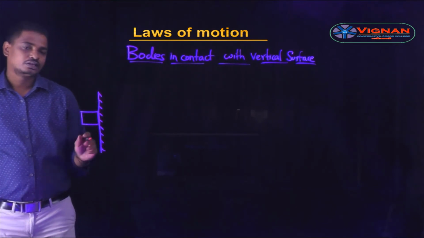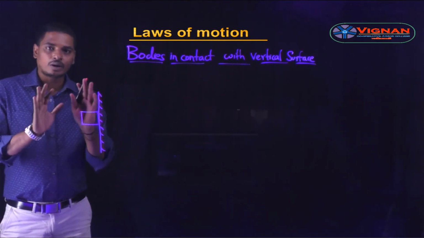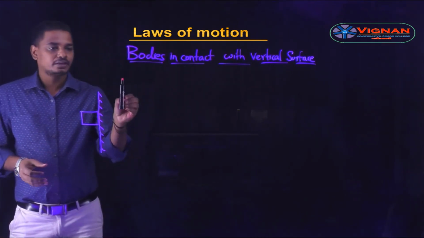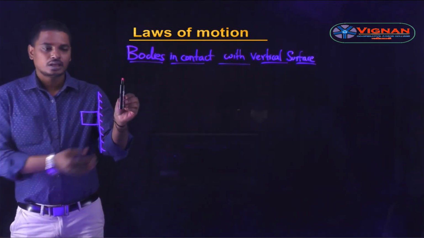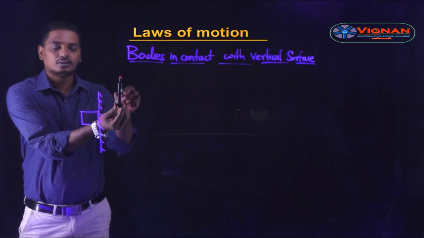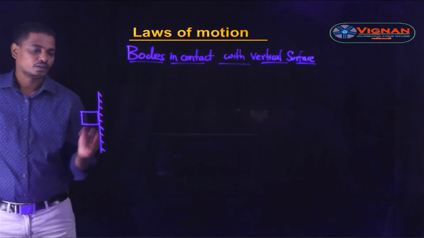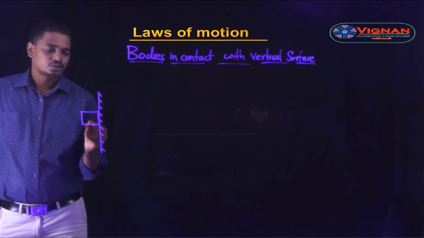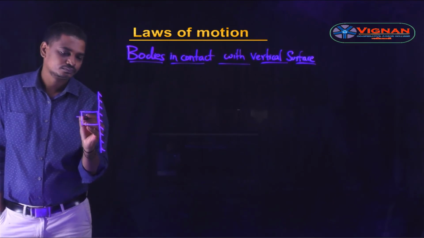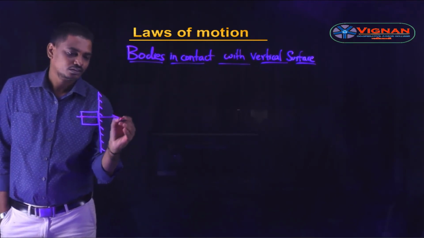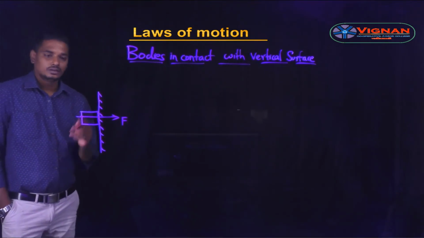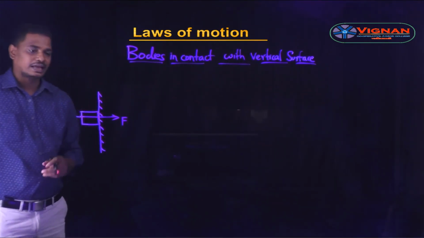To keep the block on a vertical surface, we need to apply a force. Suppose if I want to hold this pen across this board, I need to apply some force. Unless the force is applied, the block will slide down, or the pen will fall down. So the force is applied in this direction. Let F be the force applied.